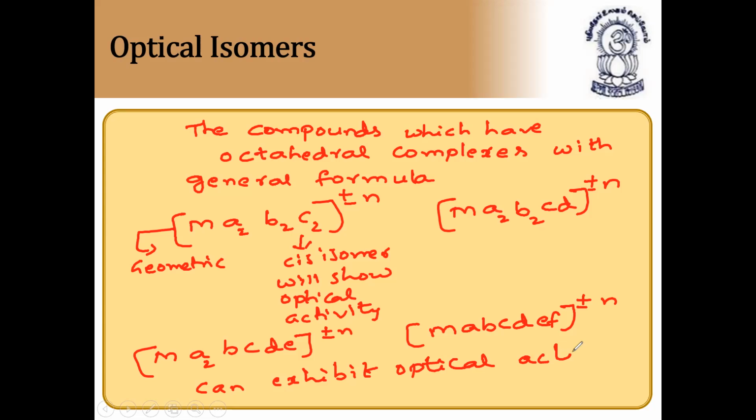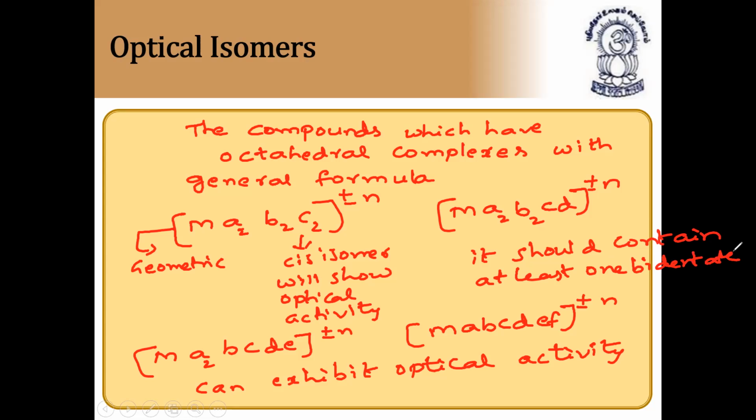So which type of compounds will show optical isomerism or optical activity? The compounds having octahedral complexes with general formula M A2 B2 C2 plus or minus n, M A2 B2 C D plus or minus n, M A2 B C D E plus or minus n, and M A B C D E F plus or minus n can exhibit optical activity. And one more important thing, it should contain at least one bidentate ligand. Bidentate ligand means it has the capacity to donate 2 electron pairs.